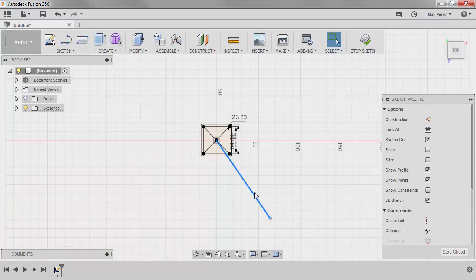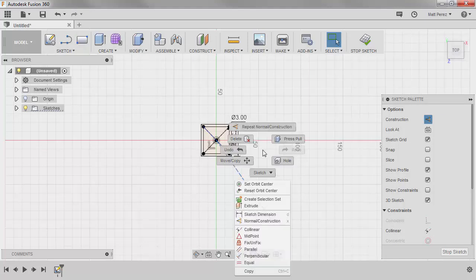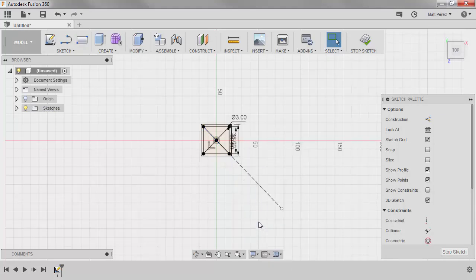This line is going to be construction, so I'm going to select it and press X on the keyboard. Then I'm going to Control-select one of these reference lines in here, right click, and make them collinear. Because I know that the center is a square, I know that that line's at 45 degrees with either my vertical or my horizontal, so that way I can make sure that I have a true X pattern.